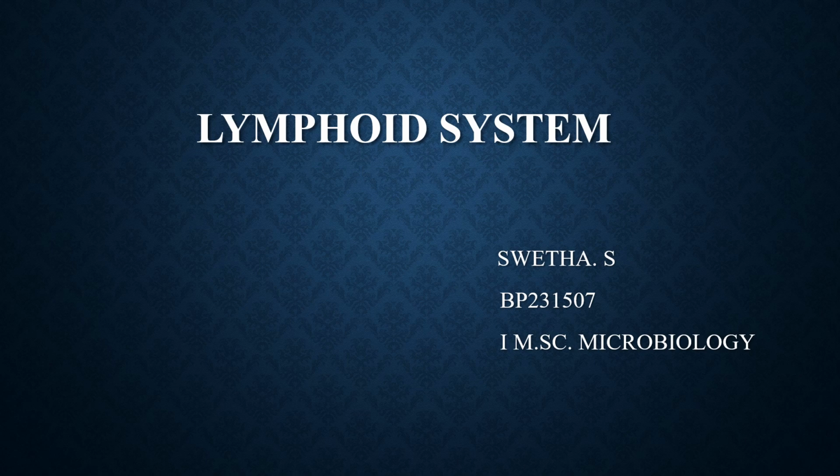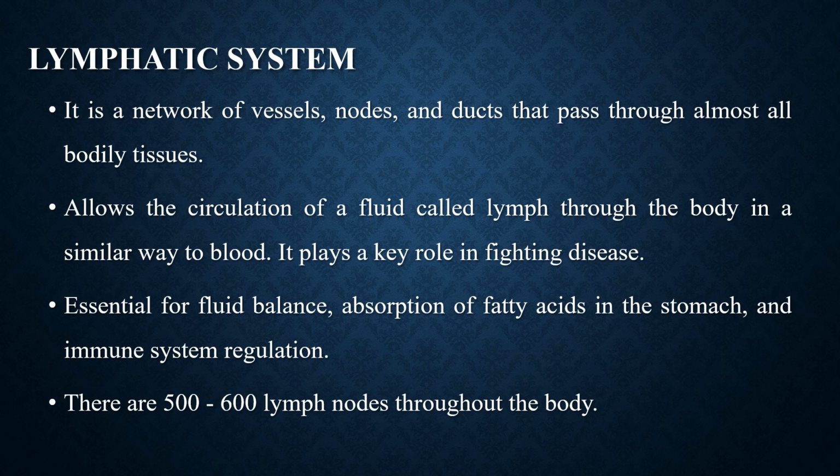We are going to discuss the lymphatic system. The lymphatic system is a network of vessels, nodes and ducts that pass through almost all the bodily tissues. It allows the circulation of a fluid called lymph through the body in a similar way to blood. It plays a key role in fighting disease.